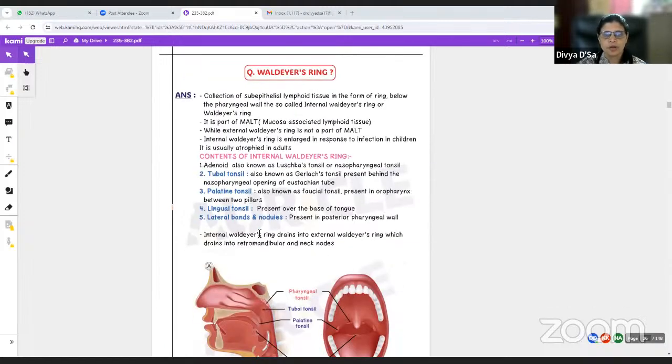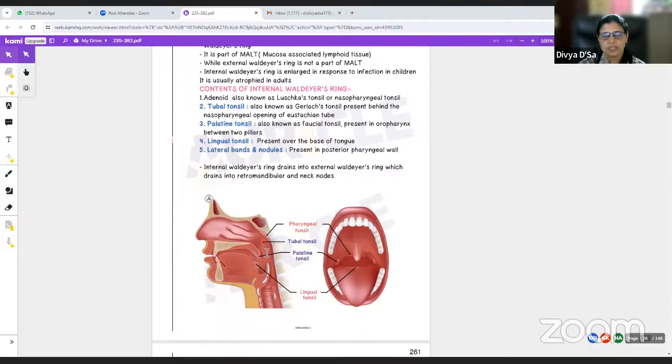Waldeyer's ring. So Waldeyer's ring here is a collection of sub-epithelial lymphoid tissue in the form of a ring. Okay, so below the pharyngeal wall. So here, it basically belongs to the mucosa-associated lymphoid tissue. The internal Waldeyer's ring. Okay. So there is an external ring which is not a part of this, whereas the internal, since it is below the mucous membrane, is a part of this. So internal Waldeyer's ring, okay.